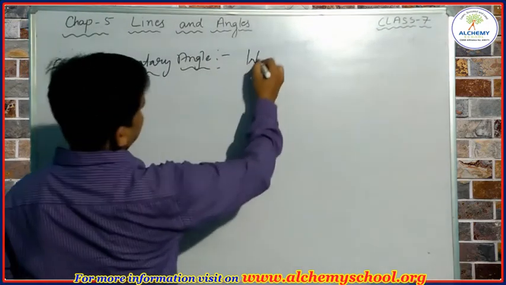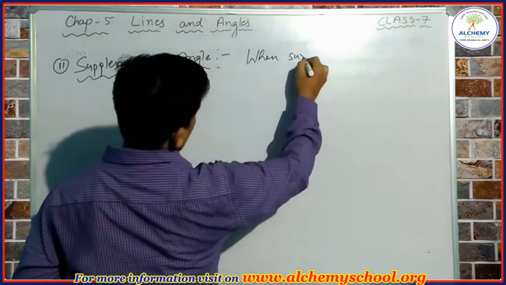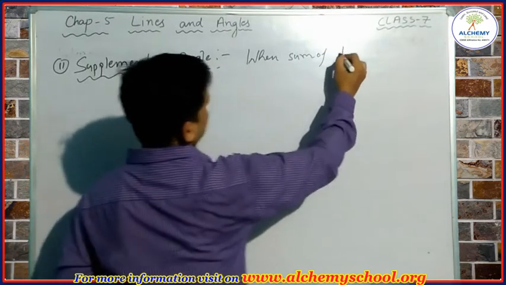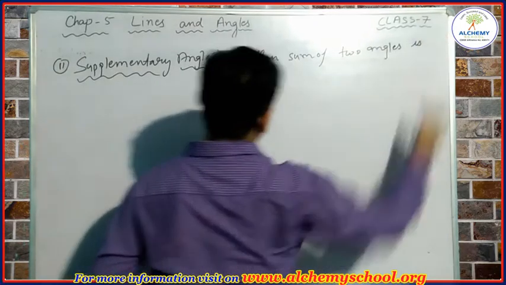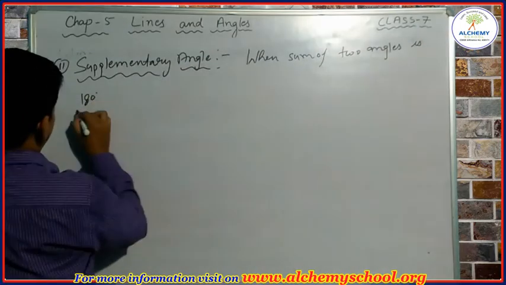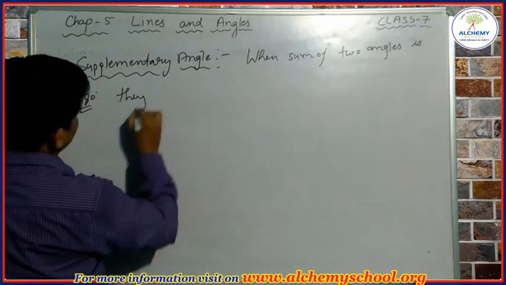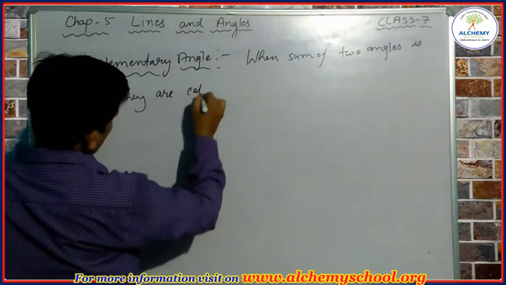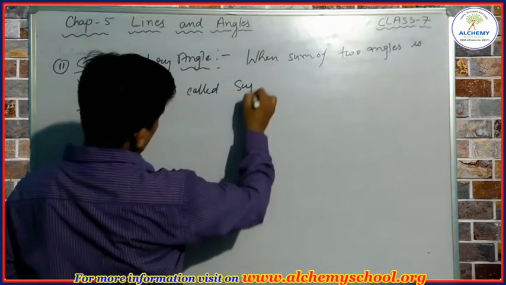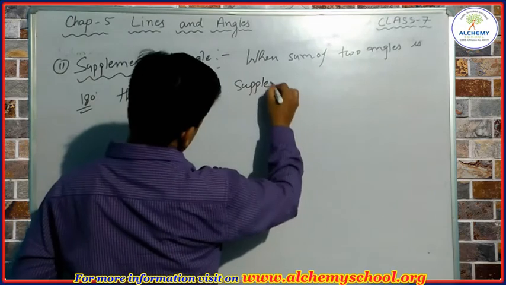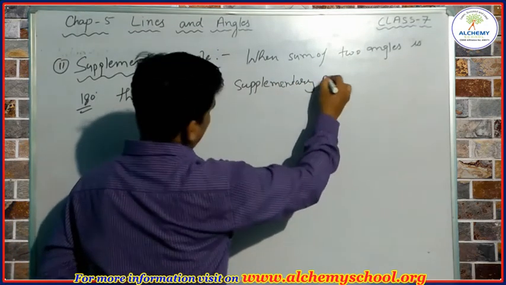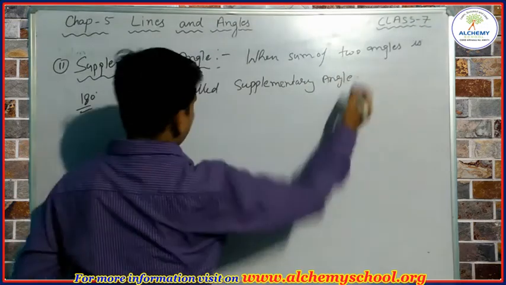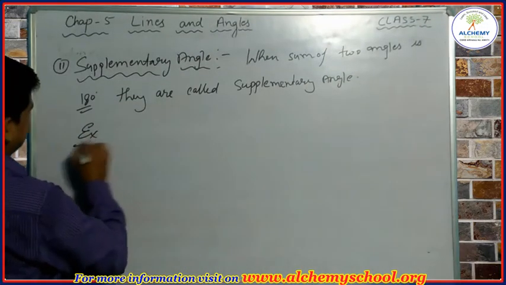So we can write when sum of two angles is 180 degree, they are called supplementary angle. Okay, so we can take the example here to understand it.